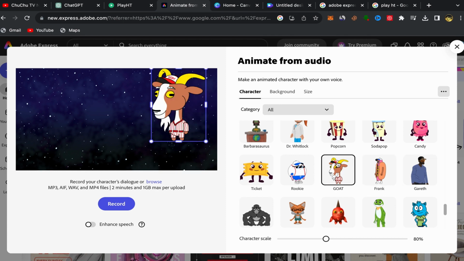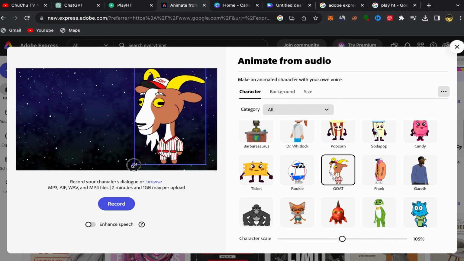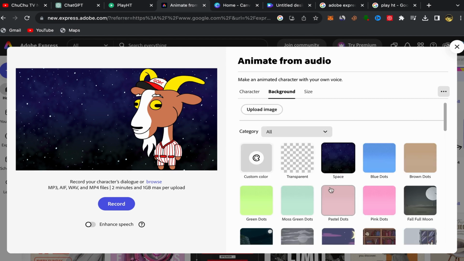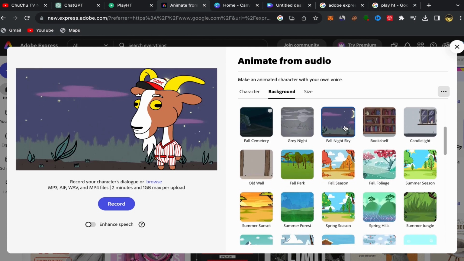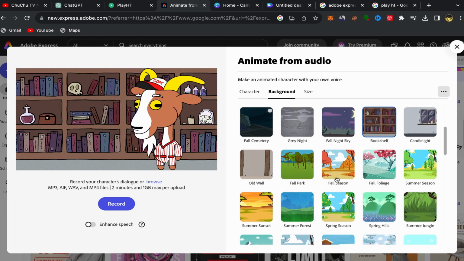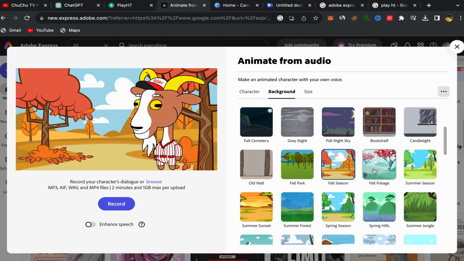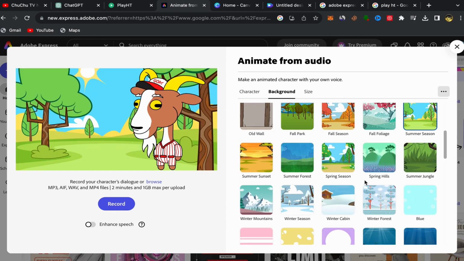So let's say you want to use this one. I'm gonna use this one. I will click over here and make it like this. Then click over here on background and scroll down and choose which background you want to use. As you can see, they have different backgrounds over here.